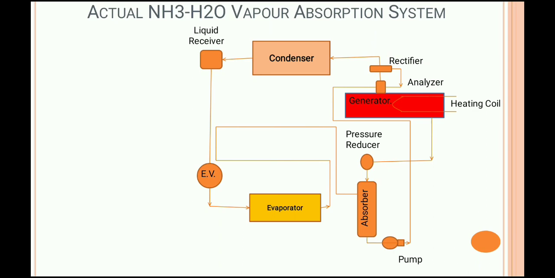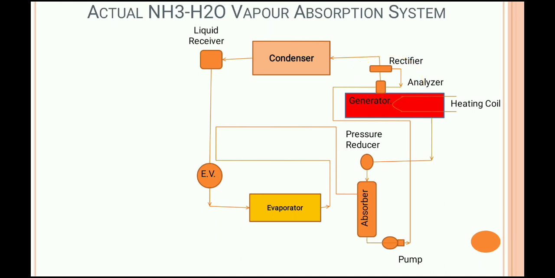That means if we talk about the function of the rectifier, it is basically used to trace the last particle of water vapor from the NH3 vapor, and that water vapor goes to the analyzer and then the generator.